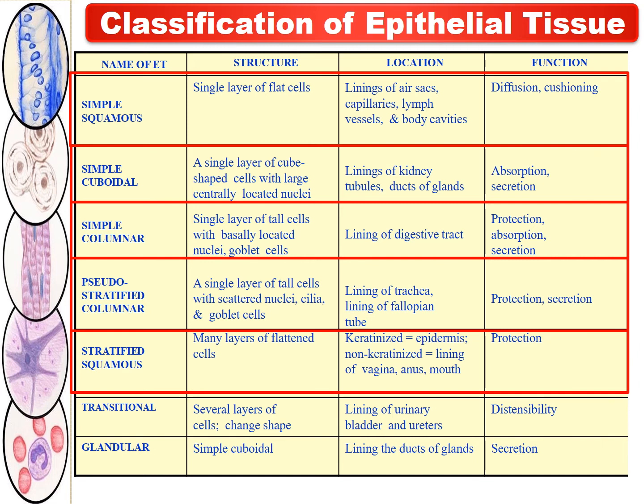Then the next is the stratified squamous epithelium. As we studied, this type of epithelial tissue shows the structure of many layers of flattened cells, and its location is at the linings of the vagina, the anus, and the mouth.